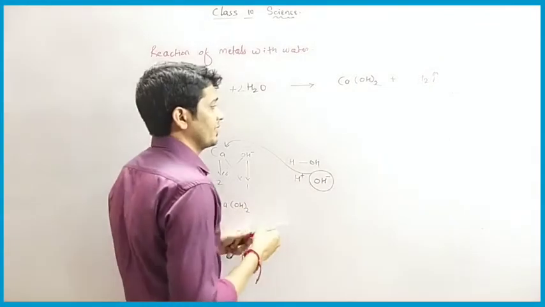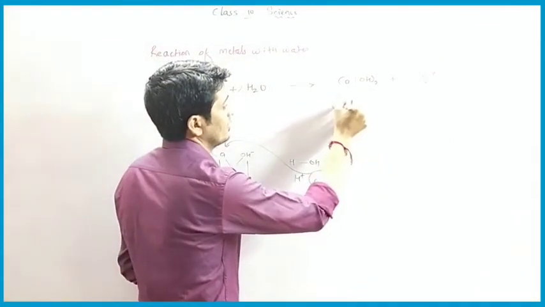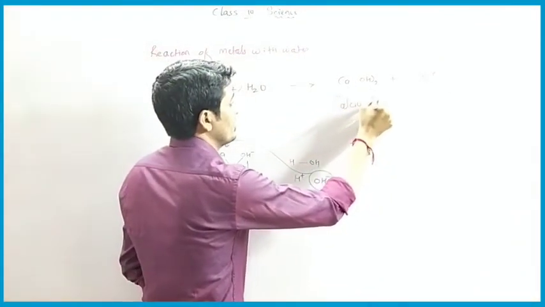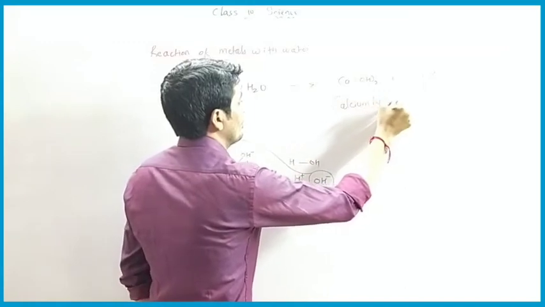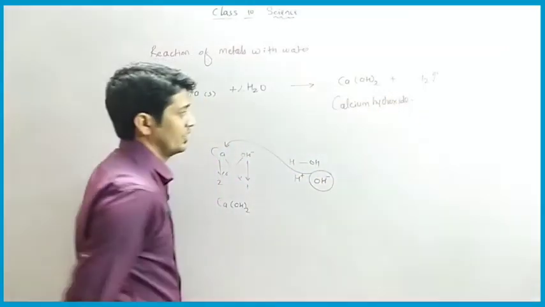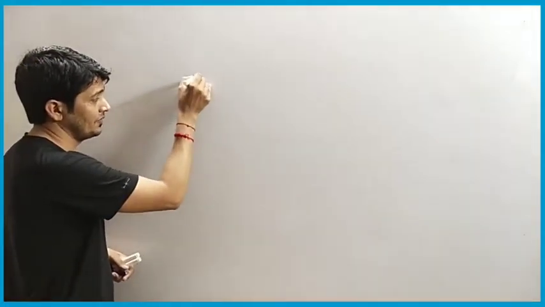Calcium hydroxide. Now let's see some metals which, when they react with water, form metal oxide and release hydrogen gas. Like we have taken zinc.